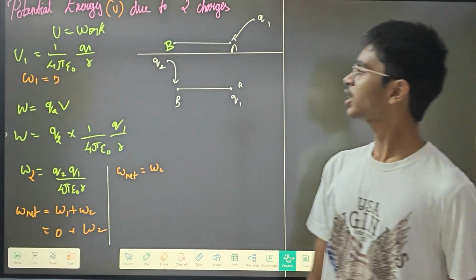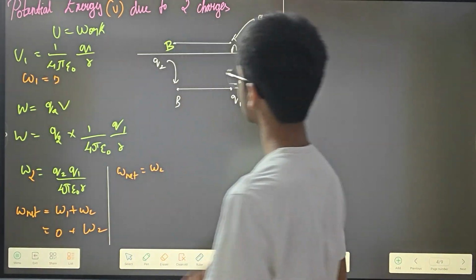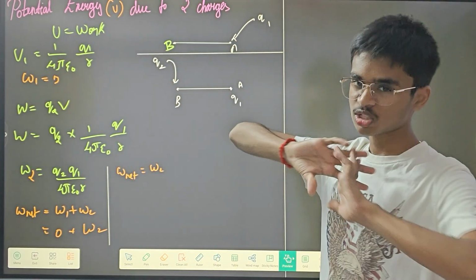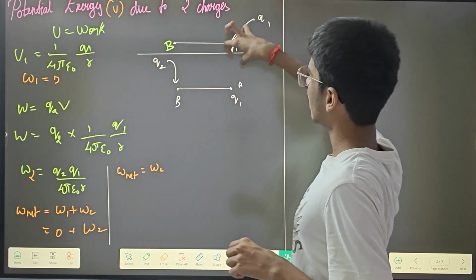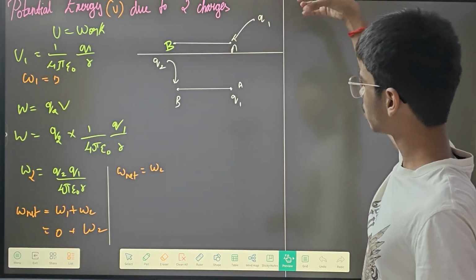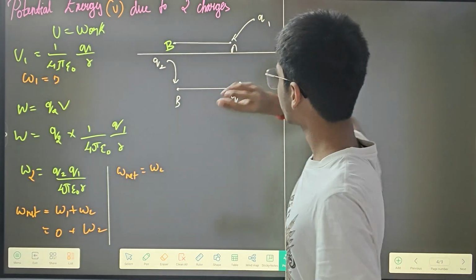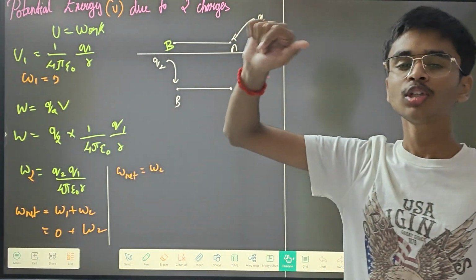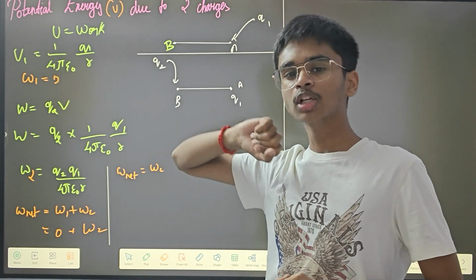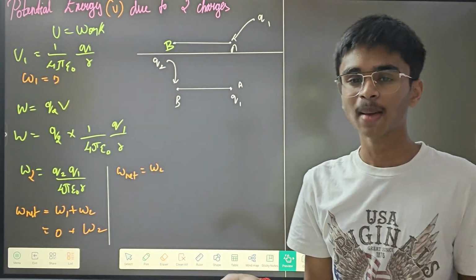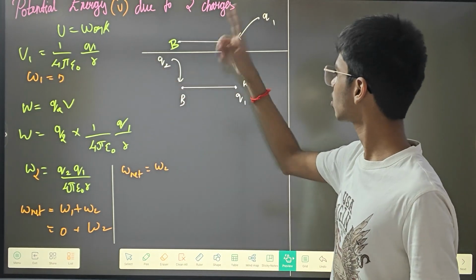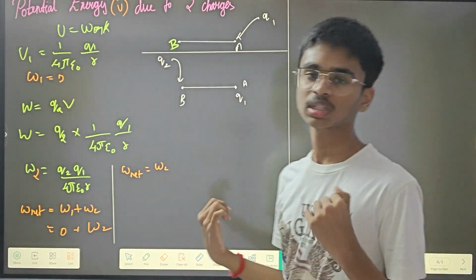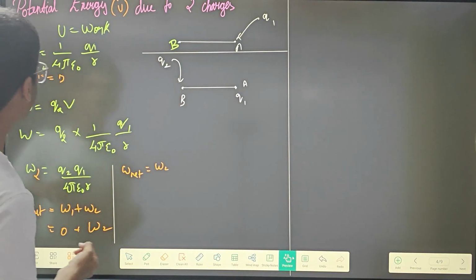Okay. Potential energy due to two charges. See, this is point B. At present, in the first stage, there is no charge at point B. And then this is point A. To this point A, you are bringing the charge Q1. Now this point A has Q1 charge, and towards this point B, you are bringing the Q2 charge. Q1 and Q2 both are repelling, because this is also plus Q. But note that Q1 and Q2 need not be the same.